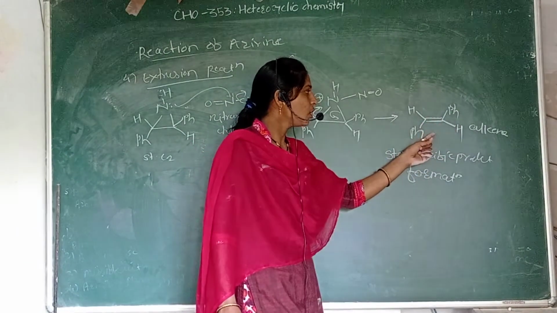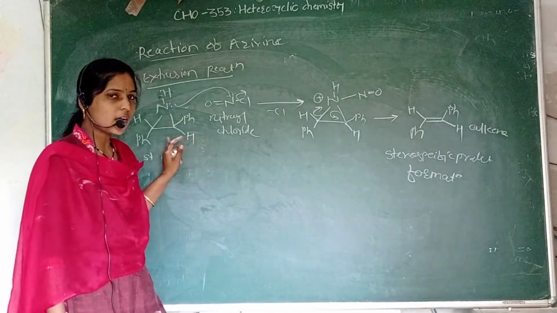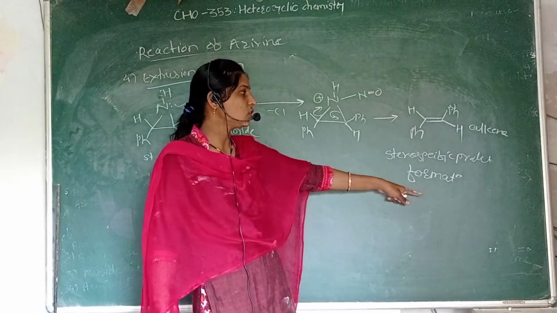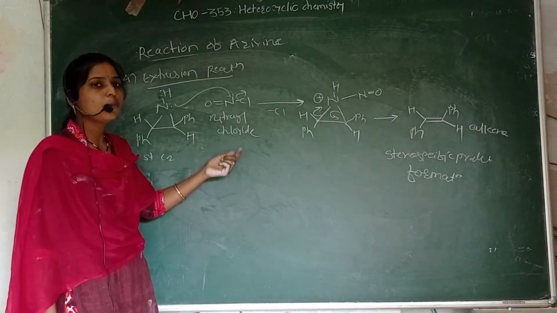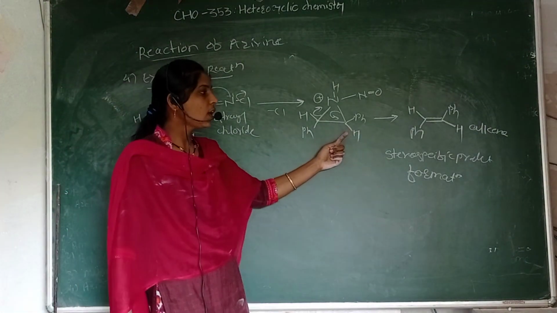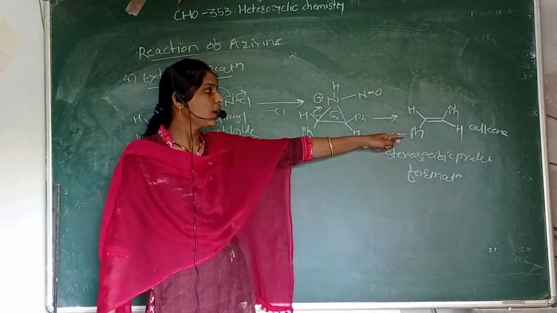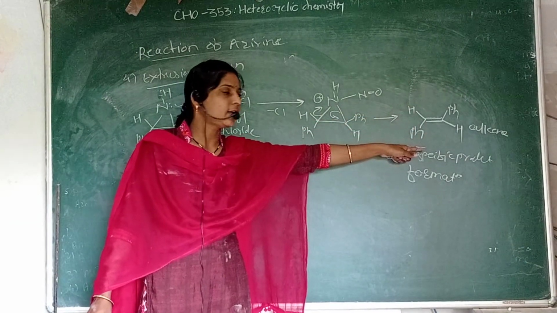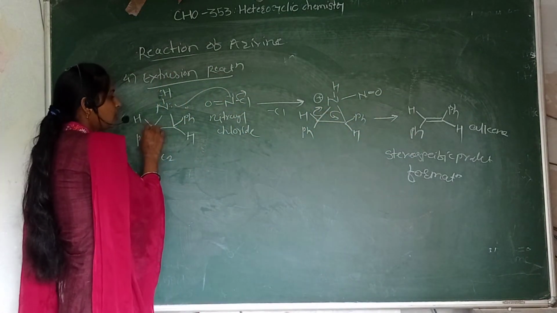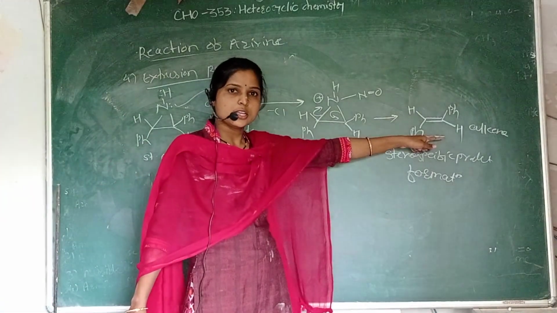So a reaction in which the stereochemistry of the starting compound determines the stereochemistry of the final product is a stereospecific reaction. In the extrusion reaction of ring opening, we take nitrosyl chloride first, then ring opening occurs, and the product is formed in the form of an alkene. When we take a stereospecific product, that is a trans product. See here, if we take the Ph groups on the same side, this is the cis product, then in the final product we get the cis product.